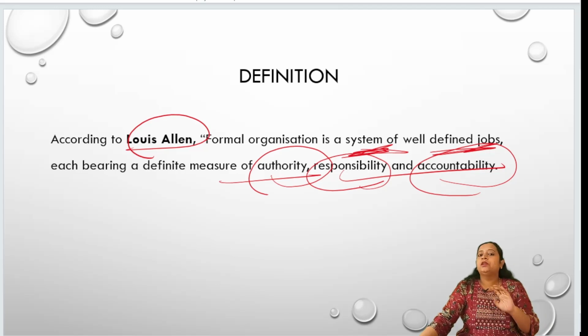Formal organization is not created automatically in the companies or the workplace. It is deliberately, intentionally designed and created by the top level management for the completion of the task in your organization. Okay, that is what you mean by your formal organization.